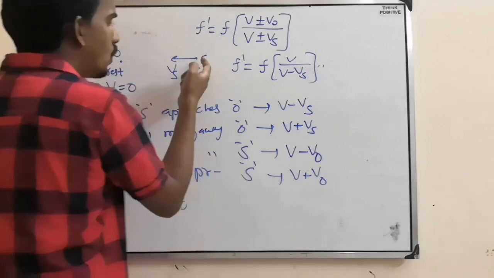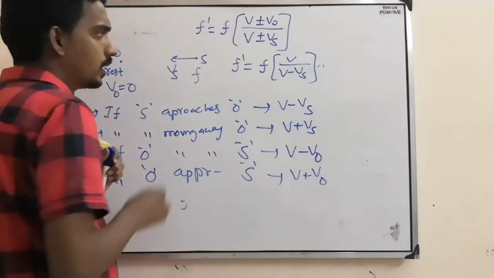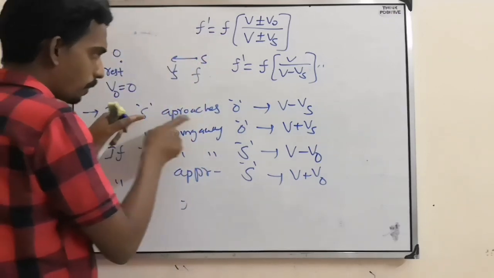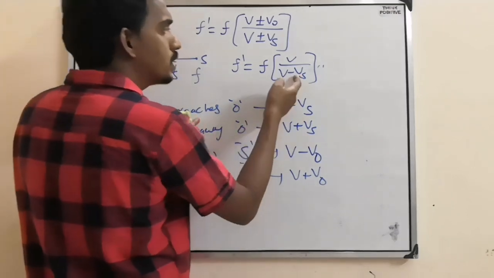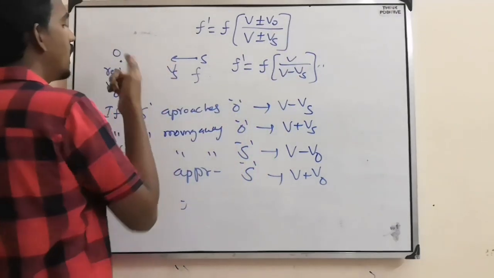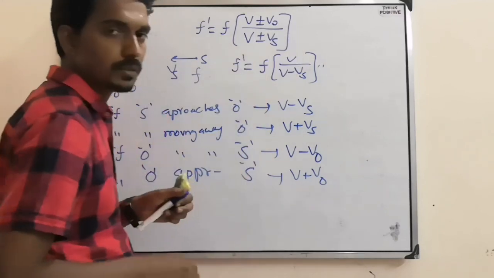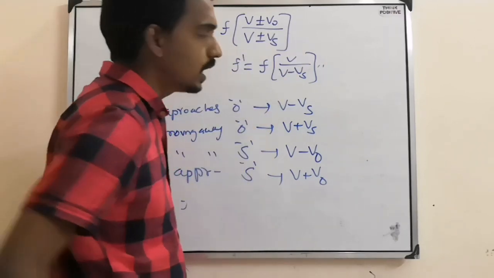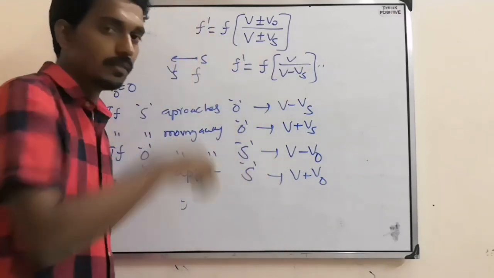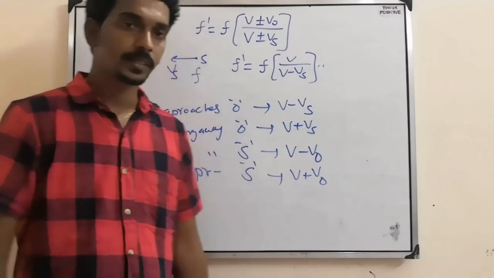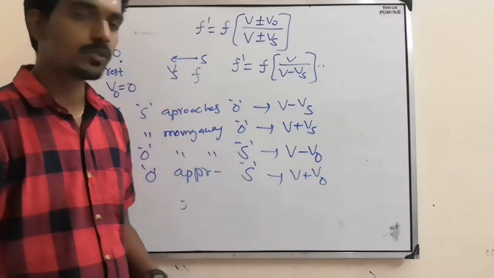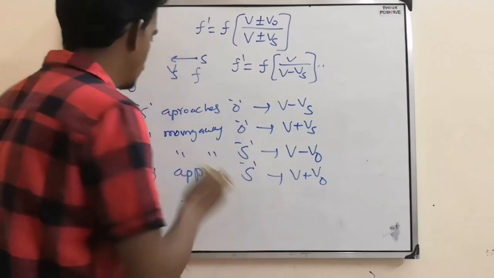Now in this case, the source is moving towards the observer. That's why, as the source approaches the observer, V minus Vs will come. And V naught is 0 obviously, so no confusion. So what is the formula? F into V by V minus Vs. But the same thing we can also find in another way.